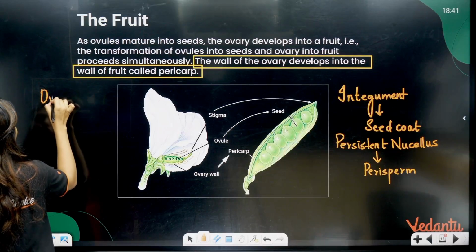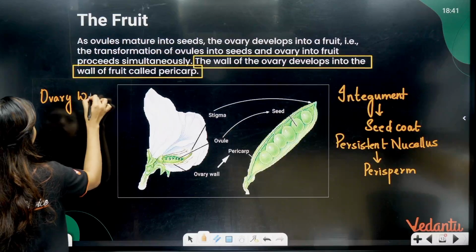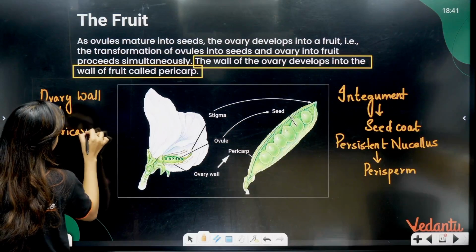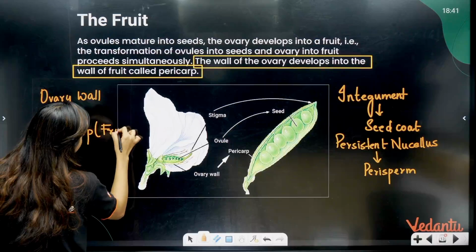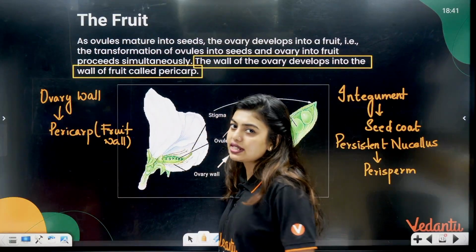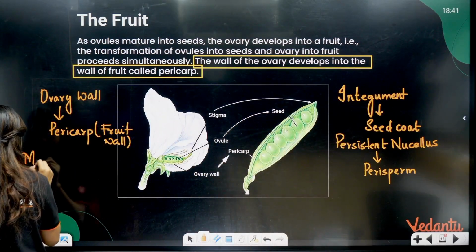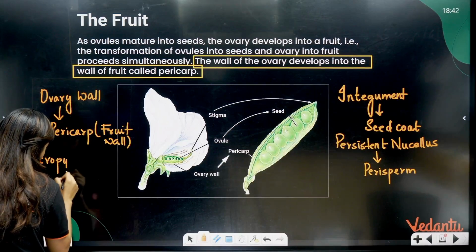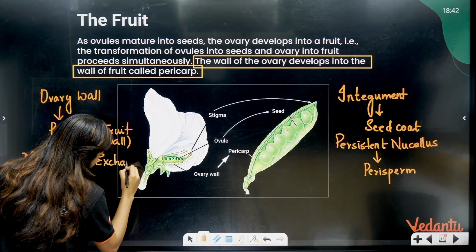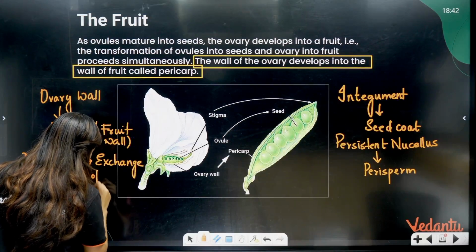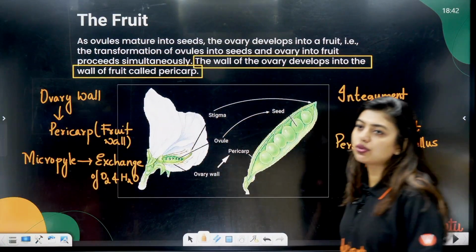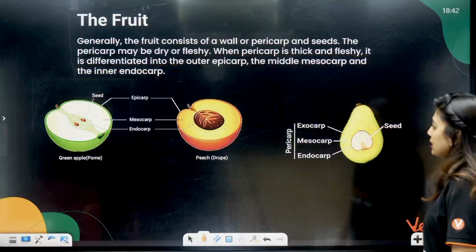So ovary wall has become pericarp, that is your fruit wall. So these changes have happened, and then your micropyle that was there is going to help in exchange of O2 and H2O. Yes, this is what you have learned so far. So here, simultaneously this is happening.